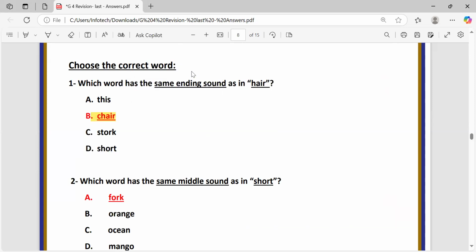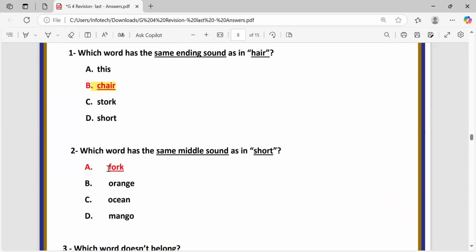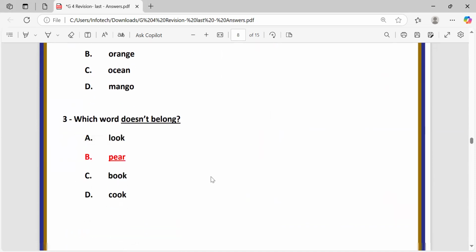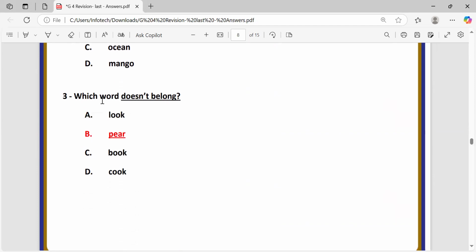Question number two says, which word has the same middle sound as in short? It is fork, of course. Why? Because the middle sound is the one in the middle, which is o, short, fork. Okay. Which word doesn't belong? This question tries to find the different one. So what is the different? Look, book, cook, all the same, but pair is the different answer.